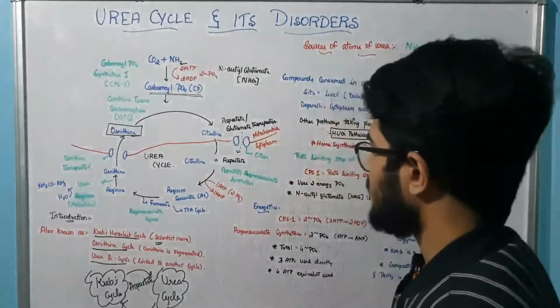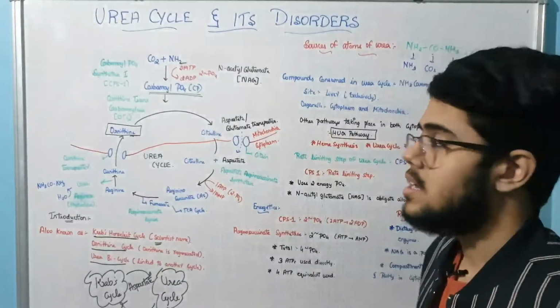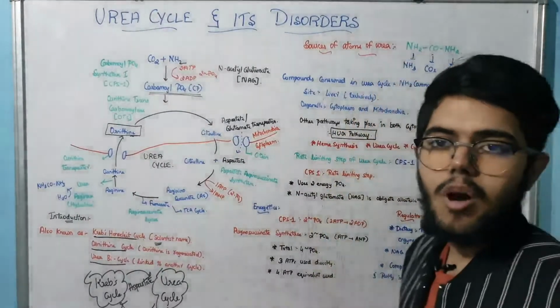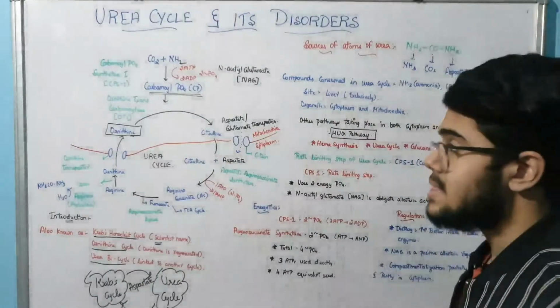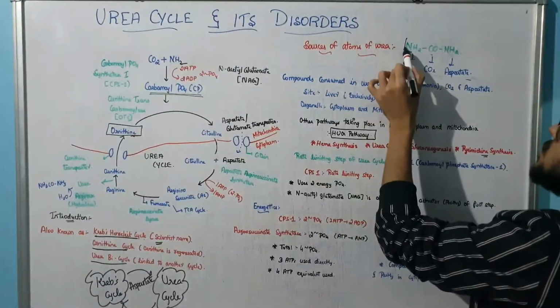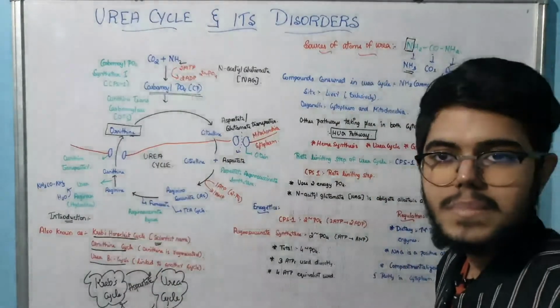Next, we will move on to the sources of atoms of the urea cycle. Remember, when you write the chemical formula of urea, NH2CONH2, the source of the nitrogen here will be ammonia. Very simple.